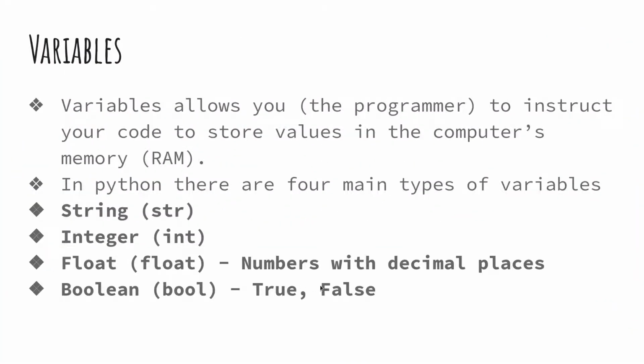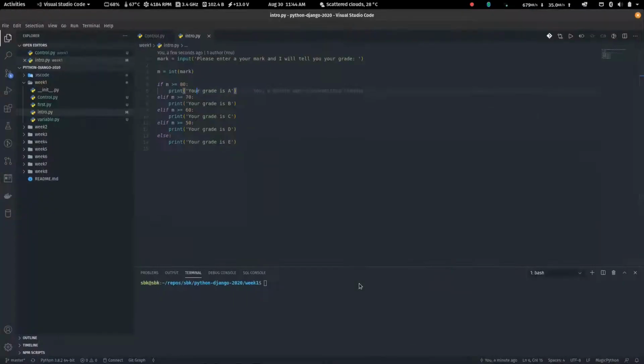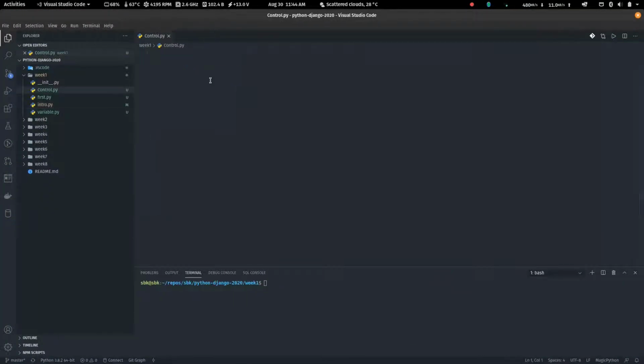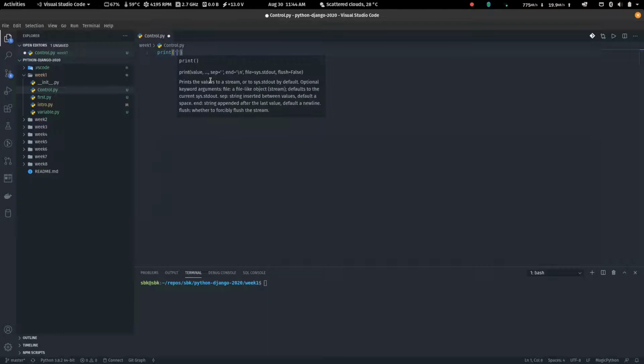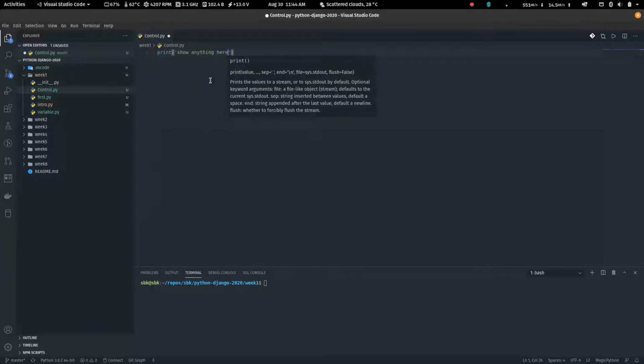And this decision making is related to this Boolean thing, right? Before we do that, let me introduce something to you. We've seen the print guy, and when you do print, it will show anything here.